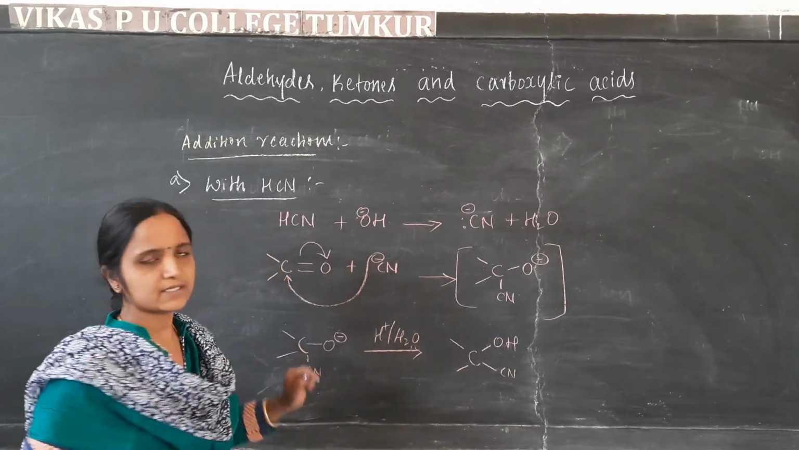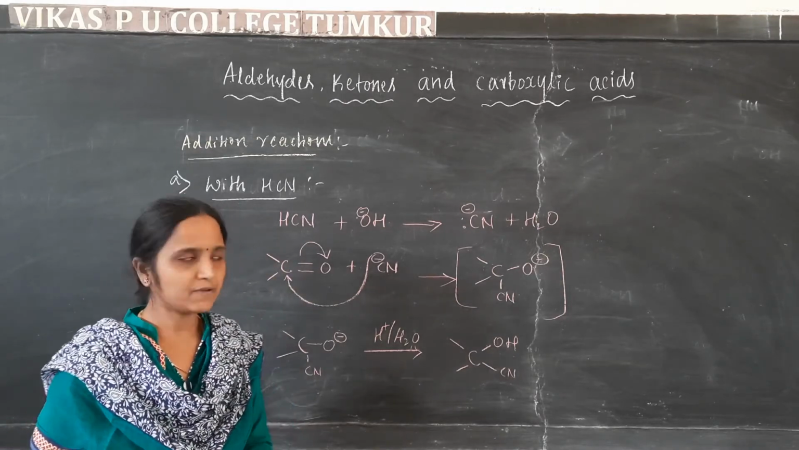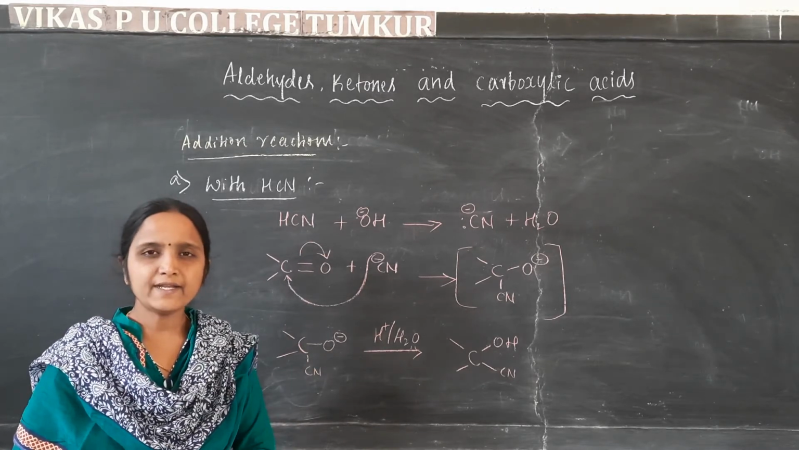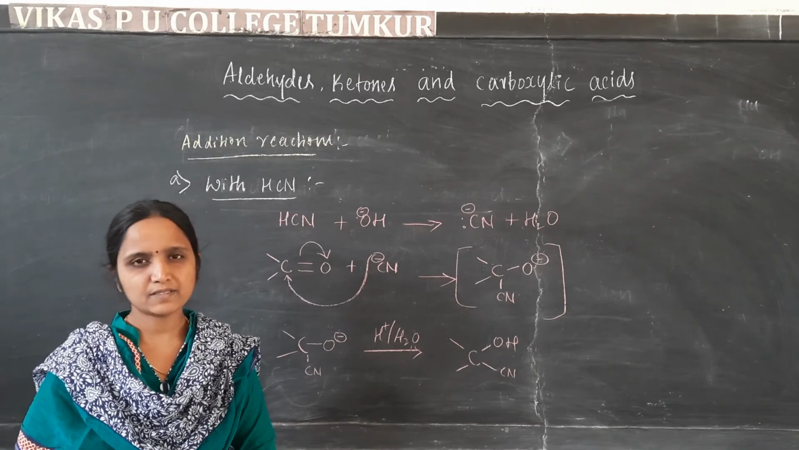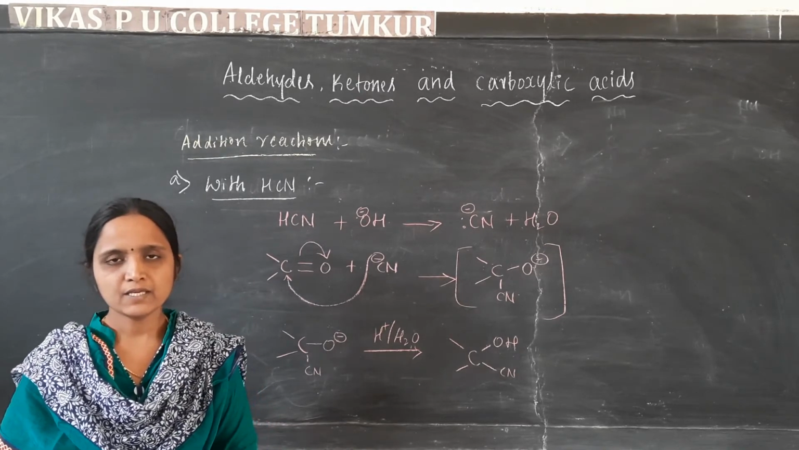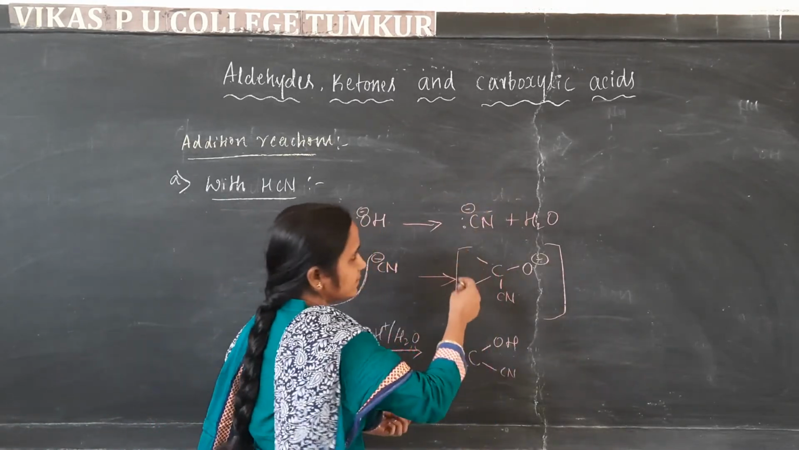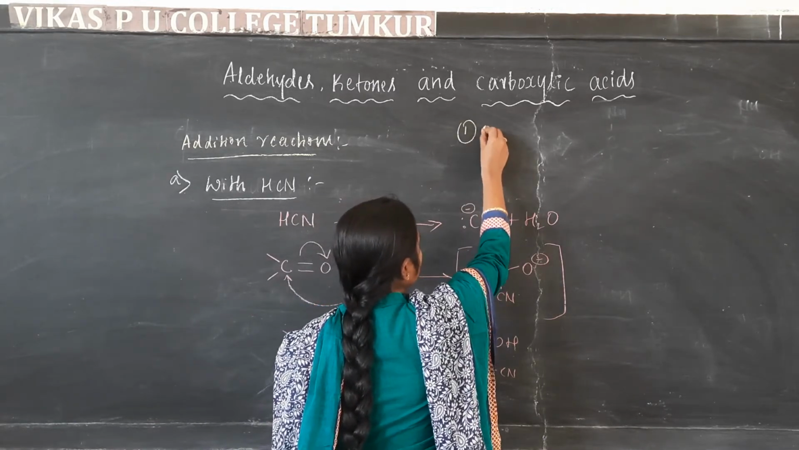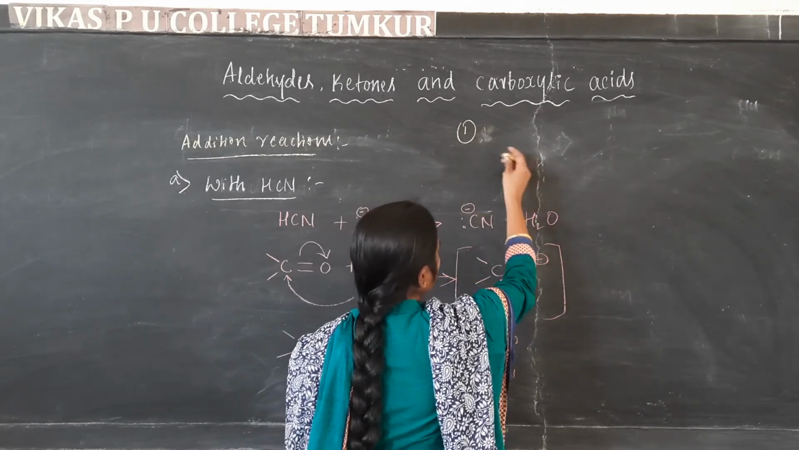We are going to get this. First we will take an example for this, an aldehyde. As the example of an aldehyde, first we take acetaldehyde. The formula of acetaldehyde is CH3CHO. We take the addition of CN to acetaldehyde.